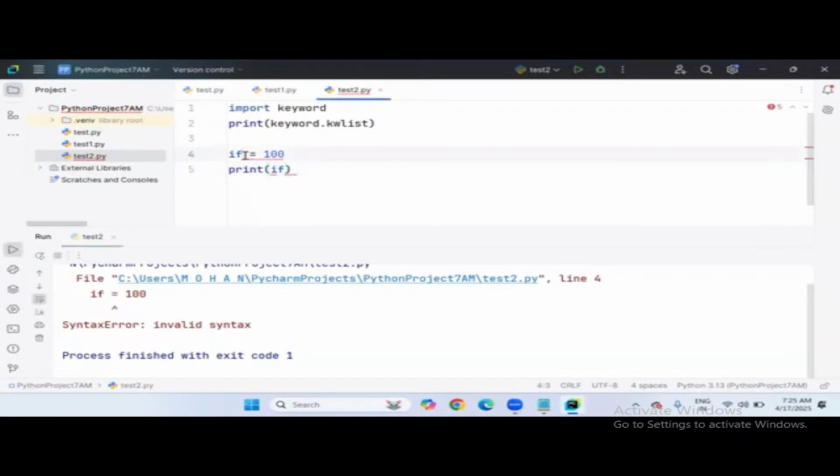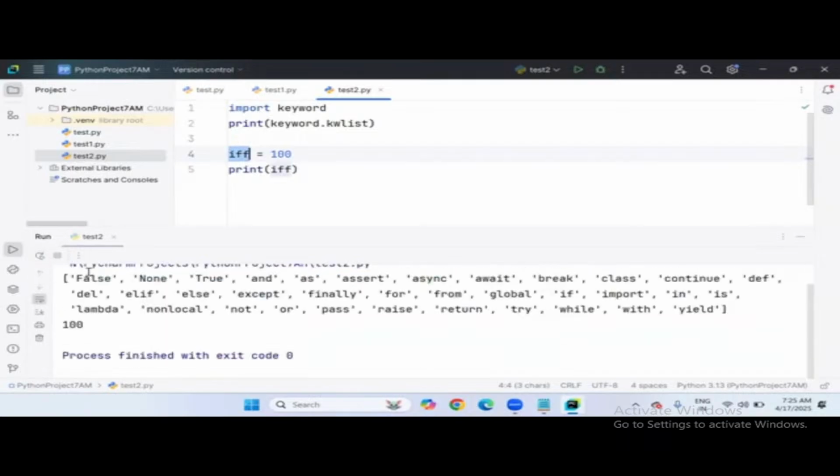So let's add IFF. Is this a keyword? No, not at all. It's a variable name. There is no keyword with the name IFF. It's valid. You can see we are getting the output 100, printing IFF. It's a variable name. Other than a keyword name, you can use this name, no problem at all. If it is a keyword, it will not allow you. So we cannot use any keyword as a variable. It's fixed. Every keyword has a special task and special purpose, and you have to use it for that purpose.